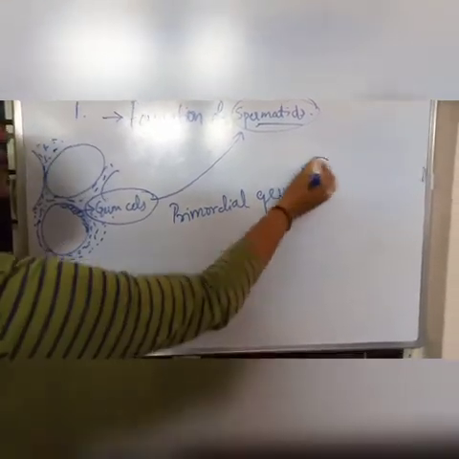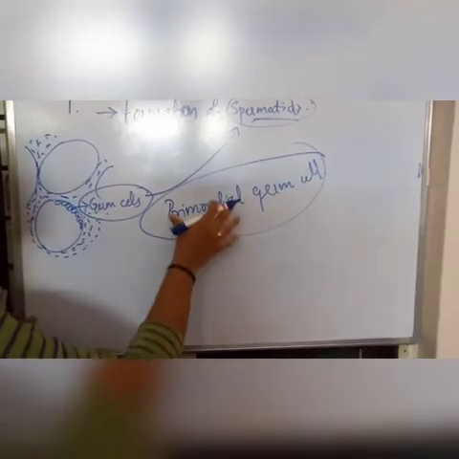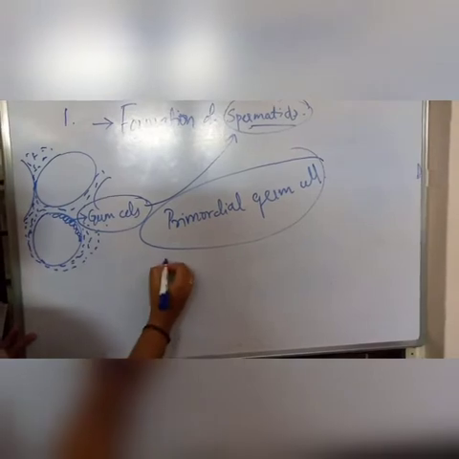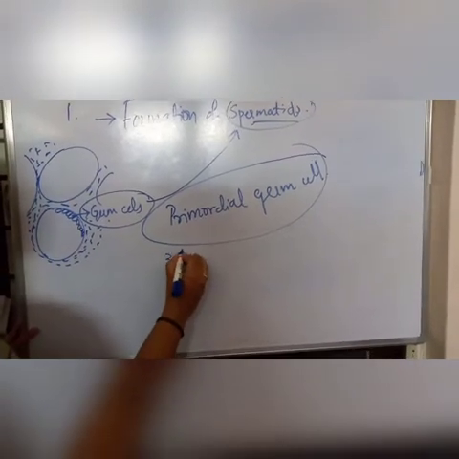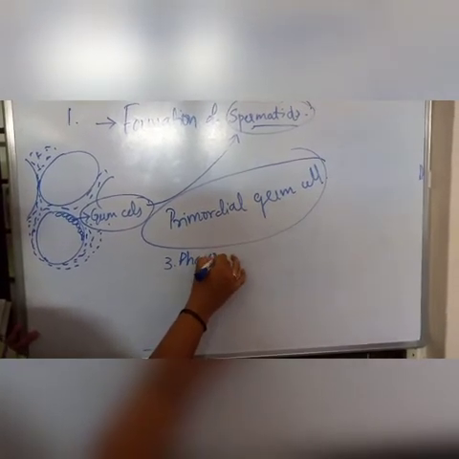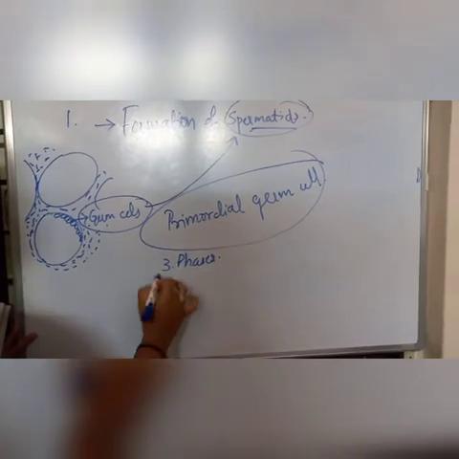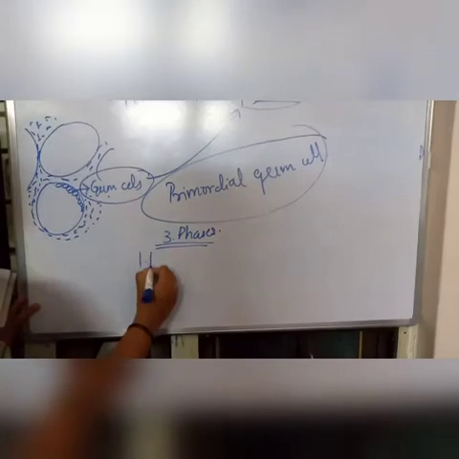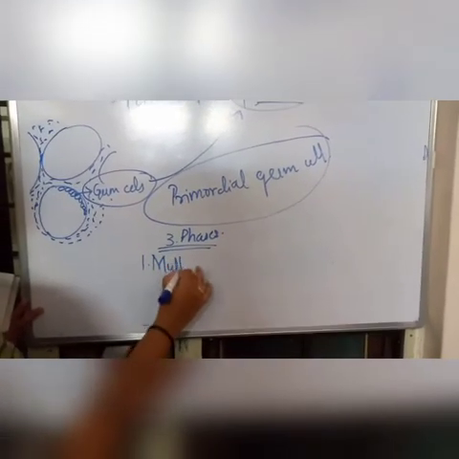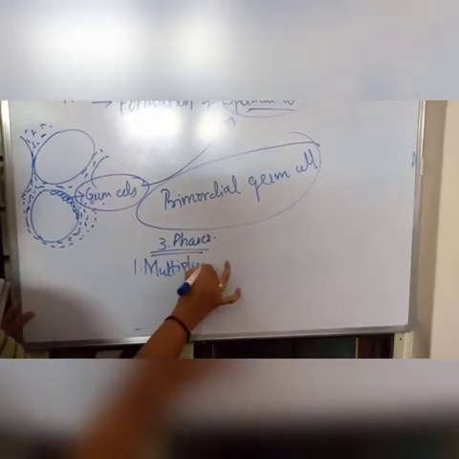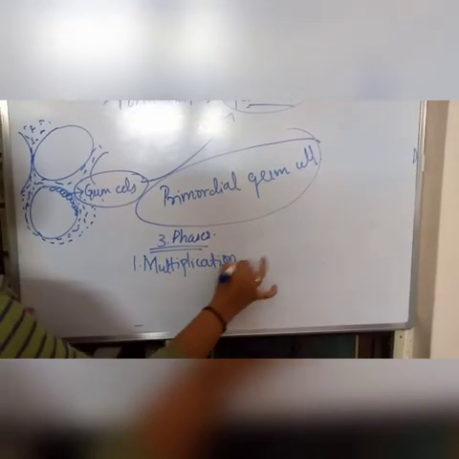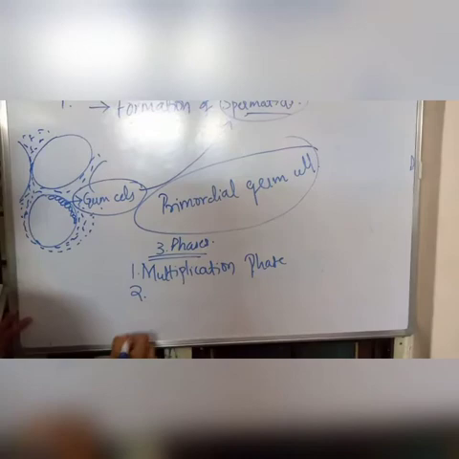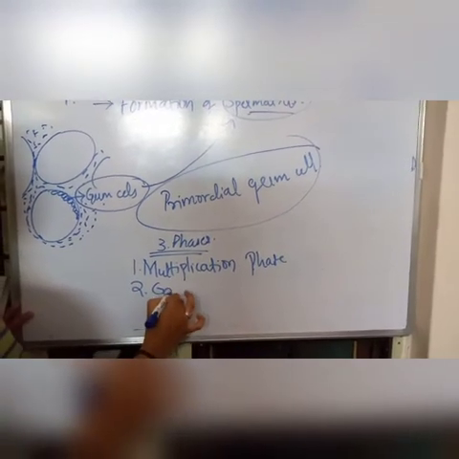These primordial germ cells, which undergo the process of spermatogenesis, have three phases. First one is the multiplication phase. Second is the growth phase.